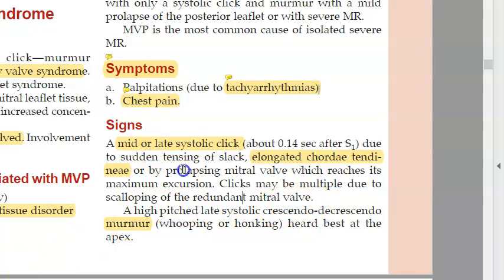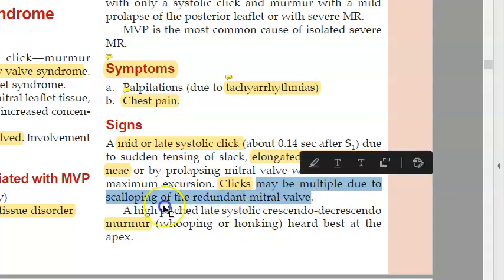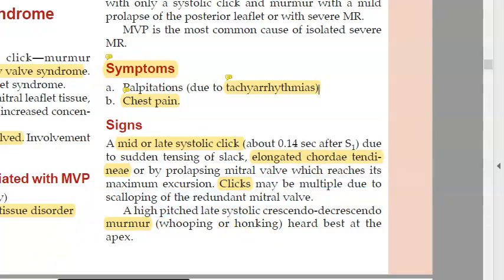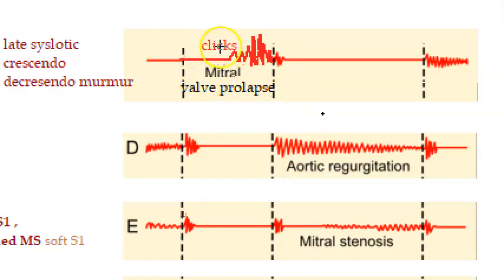And what did you see here? When you do heart sounds, when you check, you will see a mid or late systolic click. What else did we see? One more thing we saw, clicks may be present due to multiple scalloping of the redundant mitral valve. So here you can see that there are clicks, right? And then you have a late systolic murmur or a mid systolic murmur.